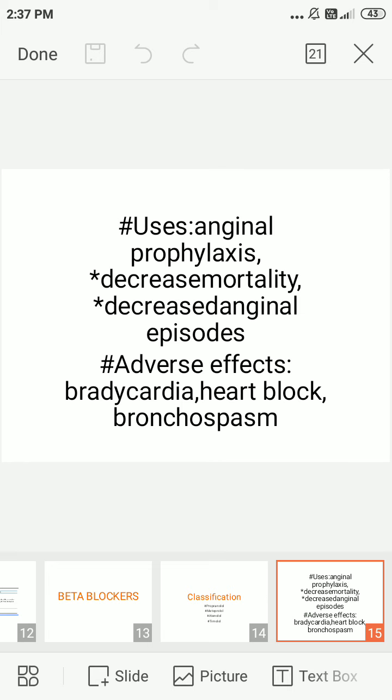I will explain beta blockers a second time. The beta blockers are propranolol, metoprolol, atenolol, timolol. These 4 drugs block the sympathetic drive on the heart, so that heart rate will be decreased, and myocardial contraction will also be decreased, so it decreases cardiac work. So finally it leads to a decreased rate of myocardial oxygen consumption. Then the uses will be increased exercise tolerance, decreased mortality, and decreased frequent anginal attacks. Adverse effects are bradycardia, heart block, bronchospasm.